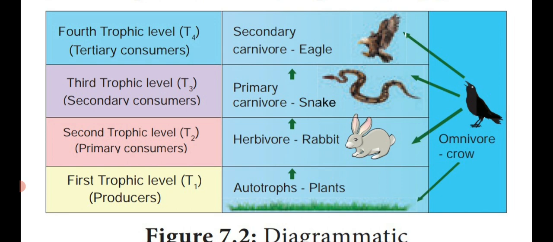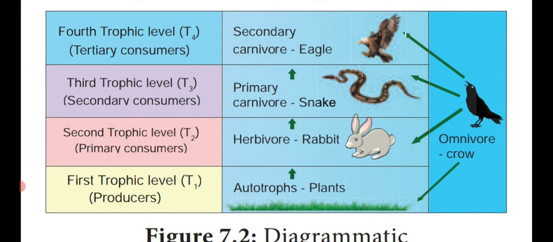Then at the top, the secondary consumers are eaten by other flesh-eating animals, for example, a hawk, which occupies the fourth trophic level, T4, that is said to be the tertiary consumer.